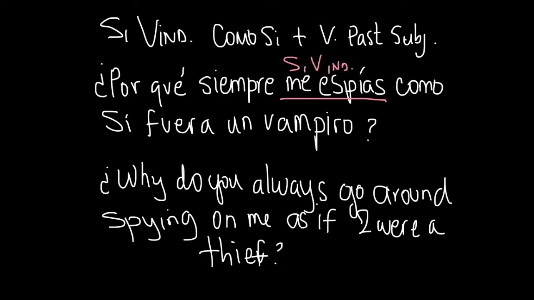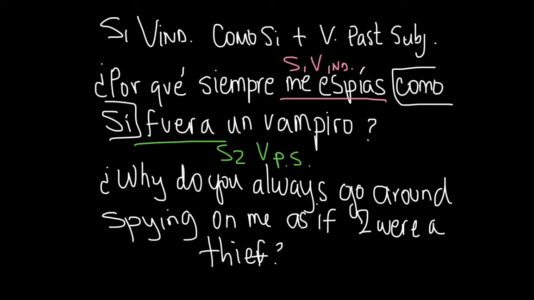So notice that the first verb, spy on me, is in the indicative, and then after the expression como si, the verb is in the subjunctive, in the past subjunctive. In this case will be fuera, which is the same thing of saying I were.